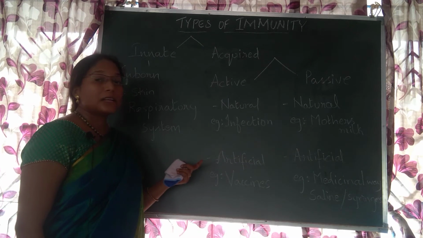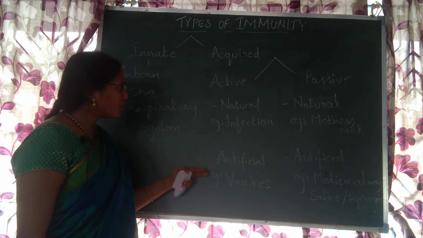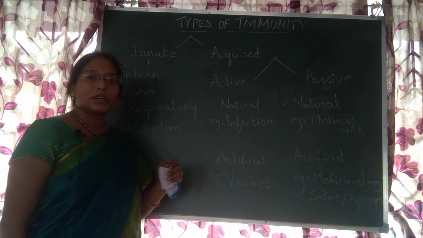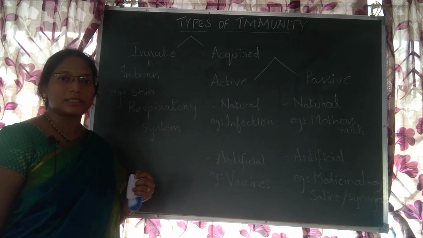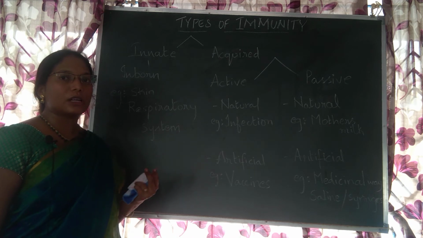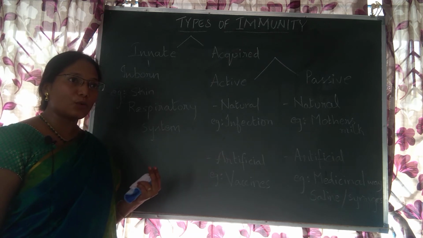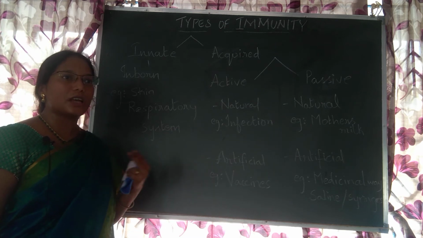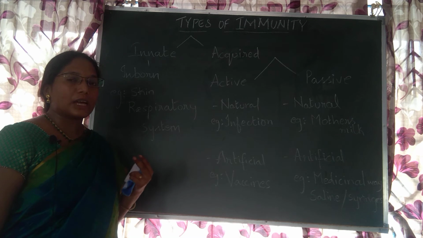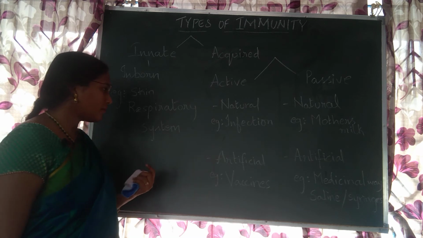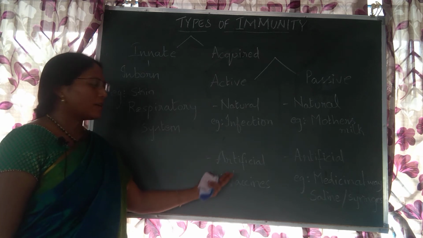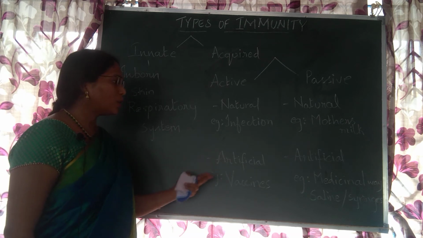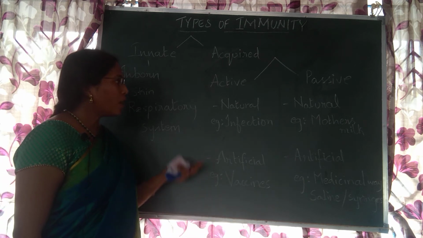What is artificial immunity? Artificial active acquired immunity is nothing but taking in vaccines, vaccination or immunization. Right now, we all know for this corona pandemic, the whole world is trying to get a vaccine for that, right? So what are vaccines? Related to vaccines, I'll elaborate and tell you at the end of this video.